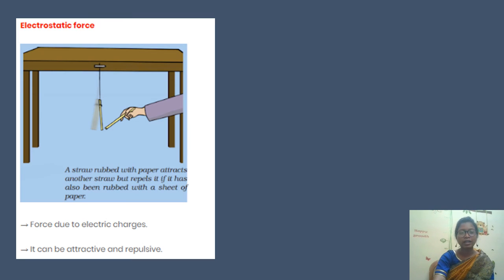Next one is electrostatic force. Electrostatic force is due to electric charges. Electric charges can be positive and negative, and the force can be attractive or repulsive. Here you can see one example: a straw rubbed with paper attracts another straw, but repels a straw that has also been rubbed with a sheet of paper. You can take another example. If you take a comb or a plastic scale and rub it with your hair, then it will attract small bits of paper. That is due to electrostatic force.